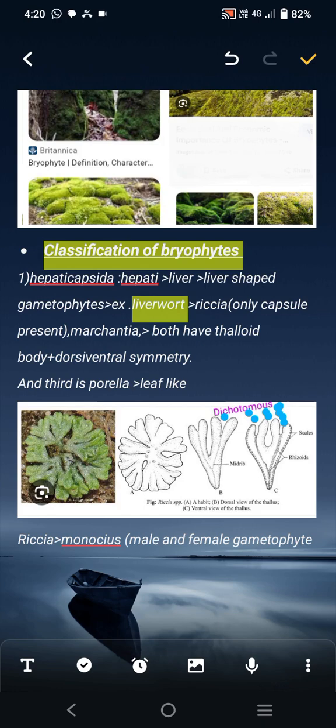Thalloid body means absence of true root, true stem, and true leaf. They are not differentiated, and vascular tissue is absent. We already took that, and they have dorsiventral symmetry. What is dorsiventral symmetry?